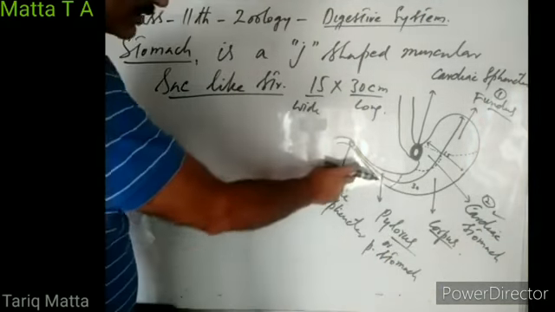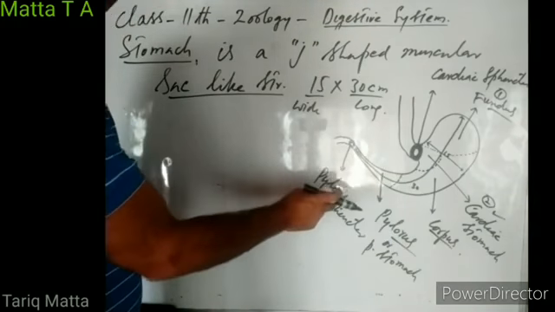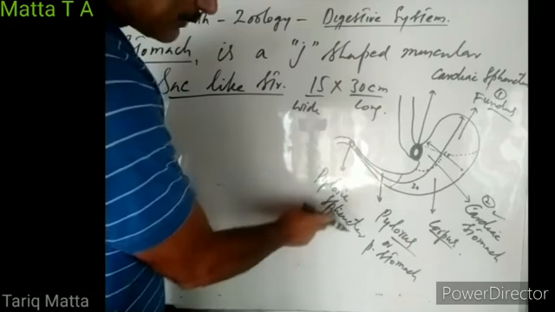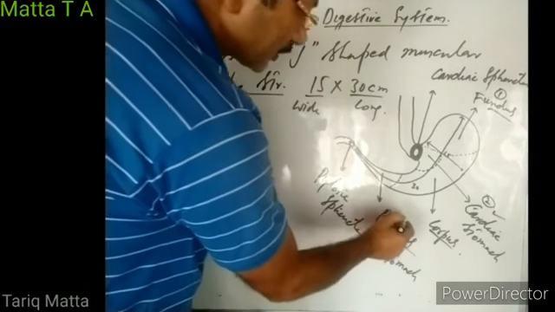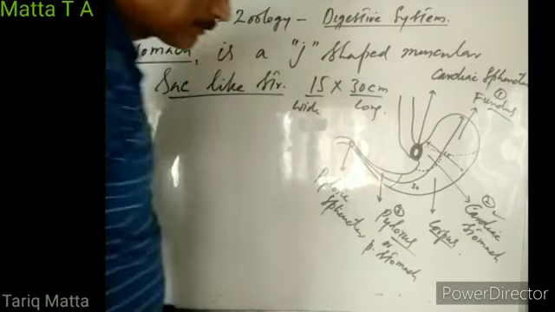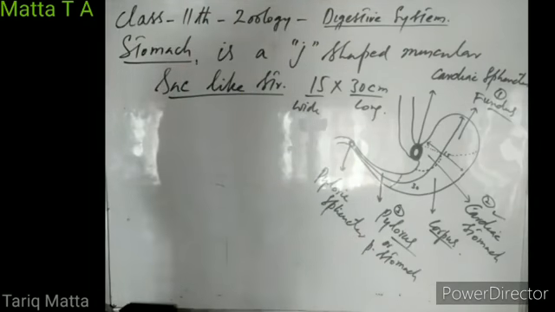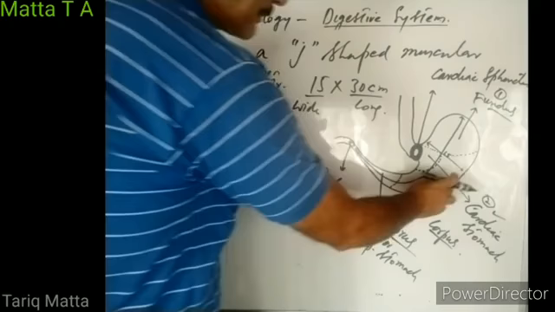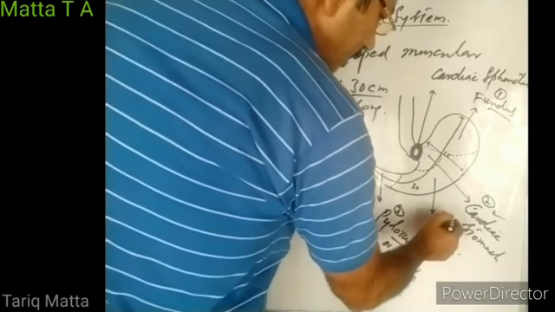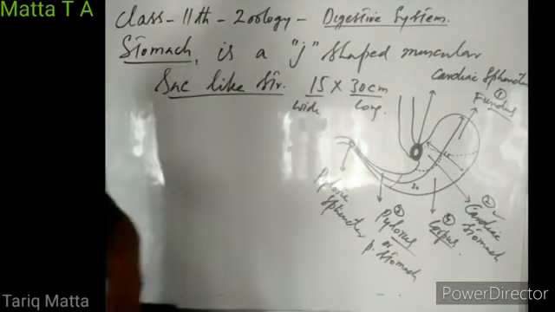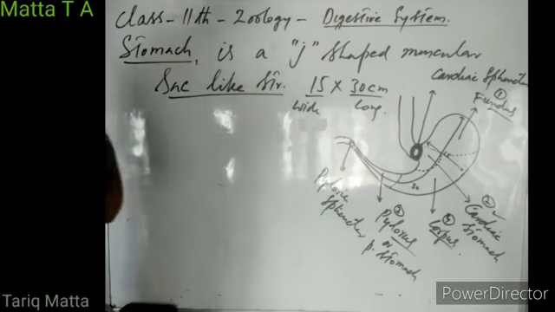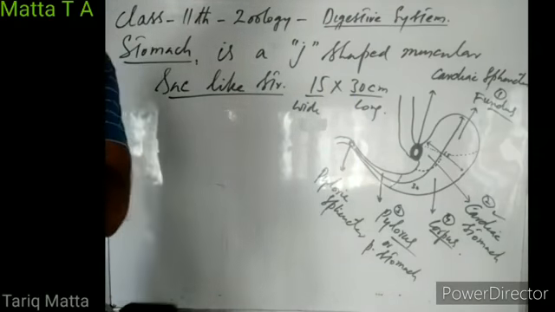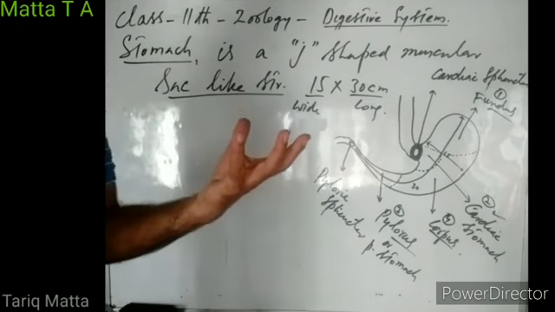The part of the stomach which is towards the pyloric sphincter is known as the pylorus or pyloric stomach, right? And then the remaining part is known as the corpus or the main body of the stomach. So, the stomach is externally looking like a J-shaped hollow sac-like structure.